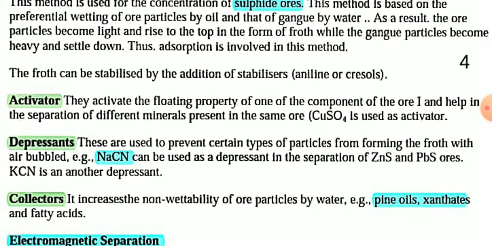Depressant: these are used to prevent certain types of particles from forming the froth with the air bubbles. For example, NaCN, sodium cyanide, can be used as a depressant in the separation of zinc sulfide and lead sulfide ore. KCN can also be used as a depressant.